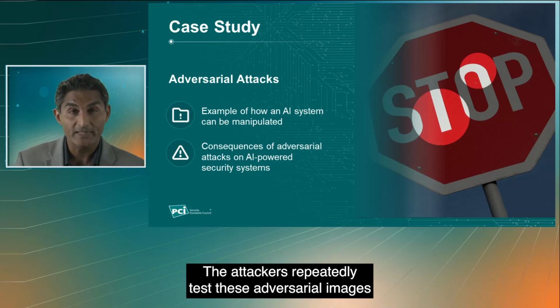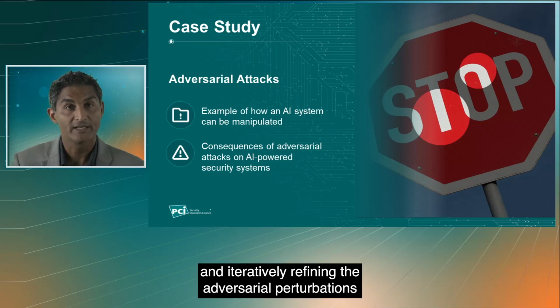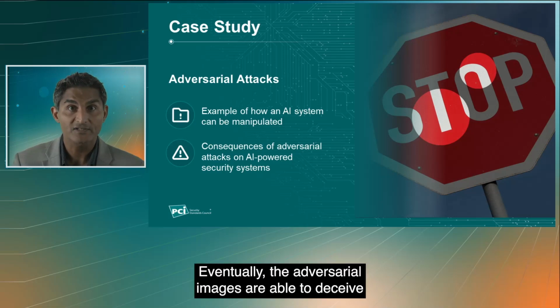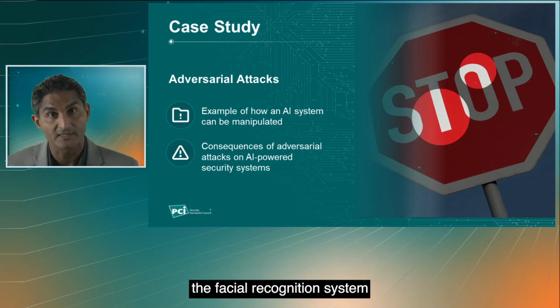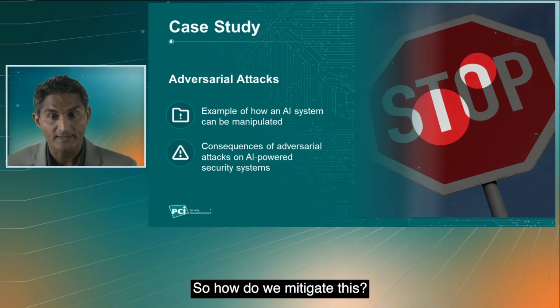The attackers repeatedly test these adversarial images on facial recognition systems, iteratively refining the adversarial perturbations and improving these images. Eventually, the adversarial images are able to deceive the facial recognition system into granting unauthorized access. So how do we mitigate this?